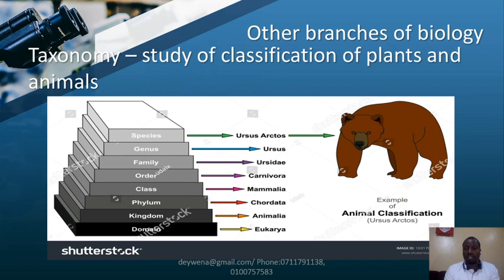Like what we have here, an example of an animal, and this one is called Ursus arctos. Ursus arctos is a type of animal that has been classified, and from the classification you can see it is trying to put an organism to where it belongs, classifying it.